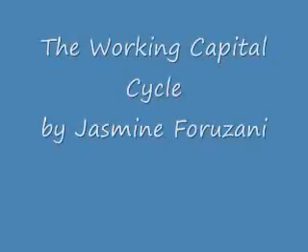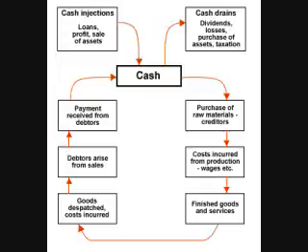The Working Capital Cycle by Jasmine Forzani. The accounting definition for working capital is current assets minus current liabilities. This can also be seen as stock plus debtors plus cash minus creditors plus overdrafts plus short-term loans. And here we have the working capital cycle.